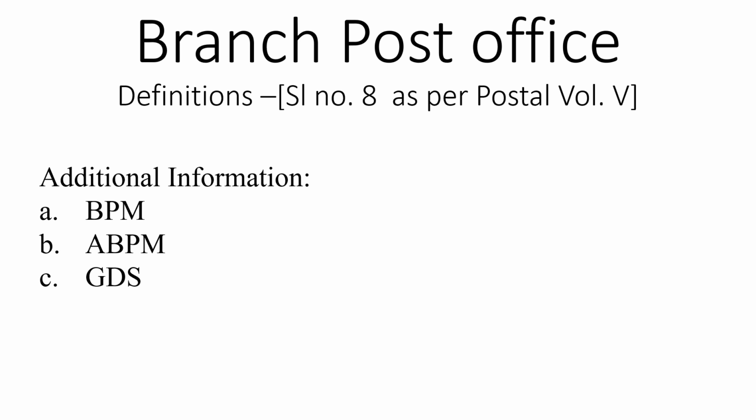So you are aware, BPM, branch postmaster, is in charge of the branch post office. ABPM, that is earlier GDS MB, GDS MD, so a lot of posts were there. So whoever is attached to a BO other than the BPM are called ABPM.